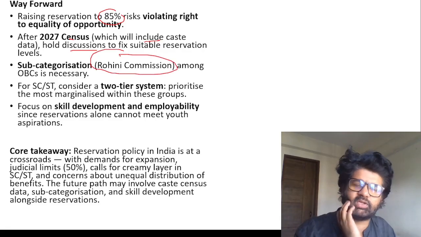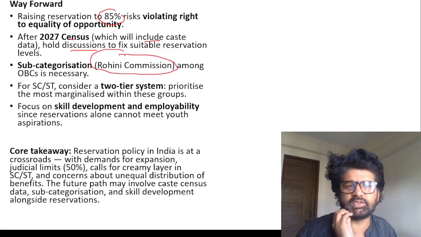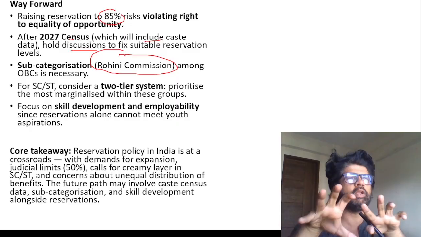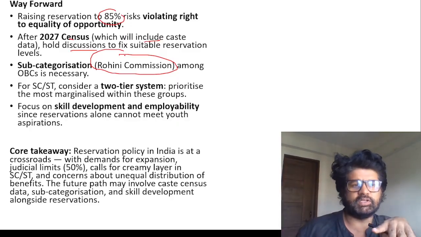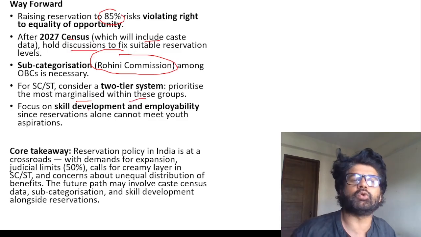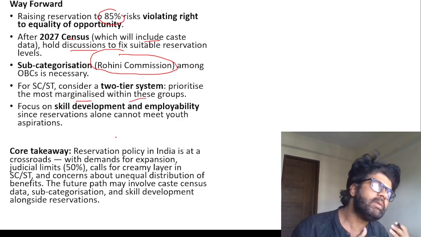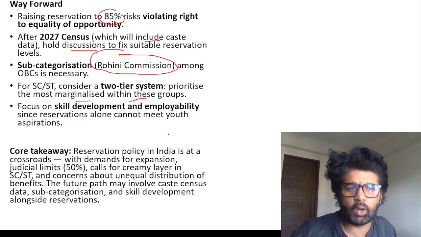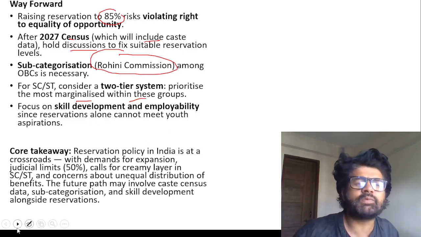Subcategorization, as Rohini Commission was saying, do we need that? Among OBC is necessary. There are certain categories which are hogging most of the seats. For SC/ST, two-tier system, prioritize the most marginalized within these groups. So again, you can read all these things. Only reservation will not do. Skill development, employability, all these things have to be taken care of. This is from mains perspective.